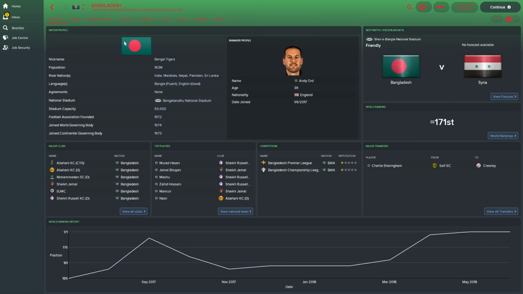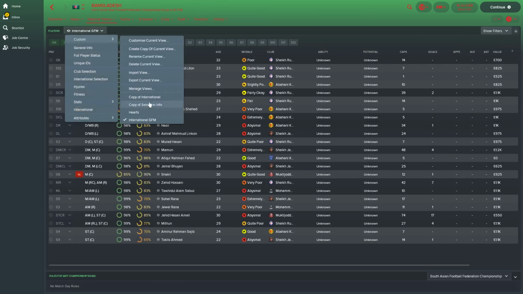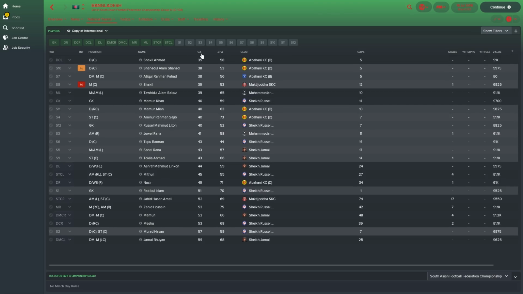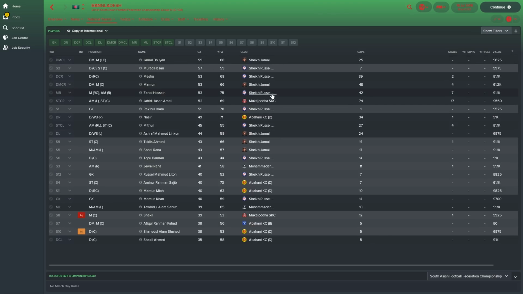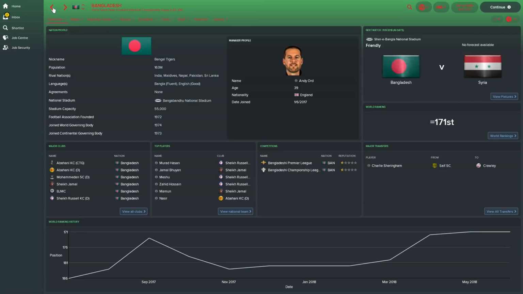I mean, the quality of their players is obviously not as good. Let's just have a look at this view. So you can see the current ability. The highest current ability Bangladesh player has is 59. This is the best Bangladeshi player. It just shows the difference in quality. It's huge. It really is.